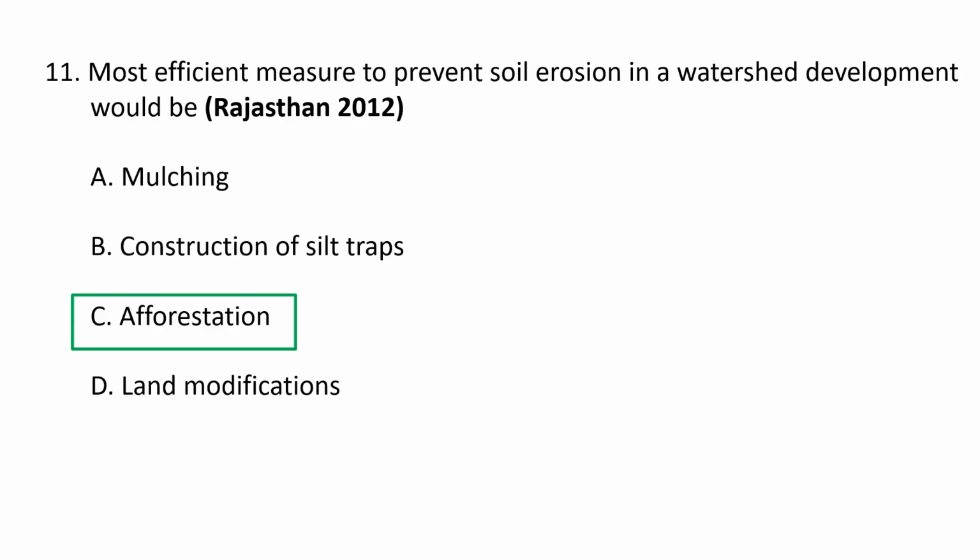The efficient and sustainable measure to prevent soil erosion in a watershed development is establishing and maintaining a diverse and robust vegetation cover. Which includes planting trees, grasses, shrubs, as well as implementing practices like crop rotation and cover cropping. So the most efficient measure to prevent soil erosion in a watershed development would be afforestation.